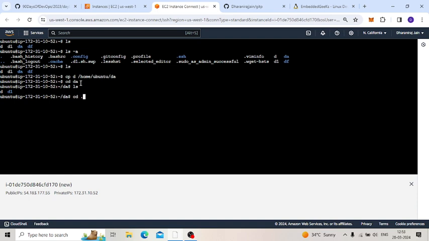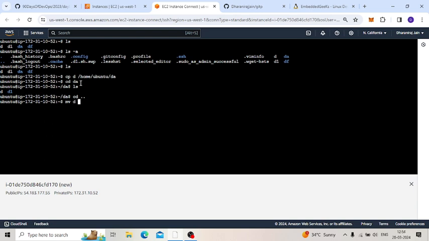Now once again I will come out from this, and I will move the file from one location to another. How can we move a file from one location to another? For that we will use the mv command. With mv, we have to mention the source, I mean which file we have to move. I have to move d.